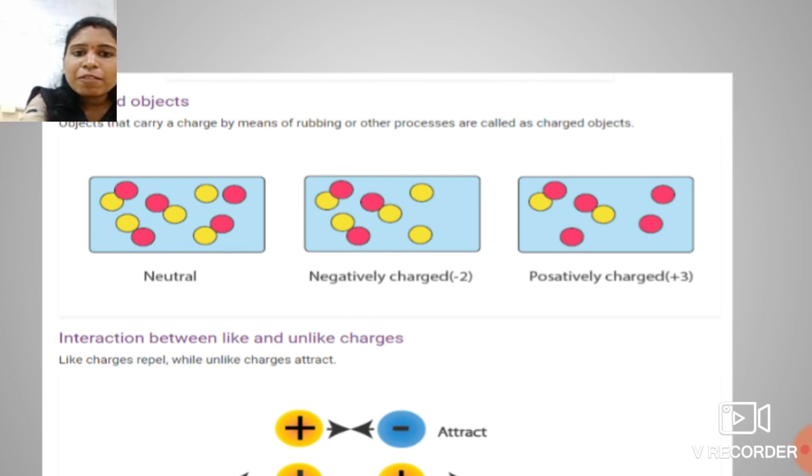See over there, in the first case these are neutral, in the second case they have negative charges, and in the third case they have positive charges.